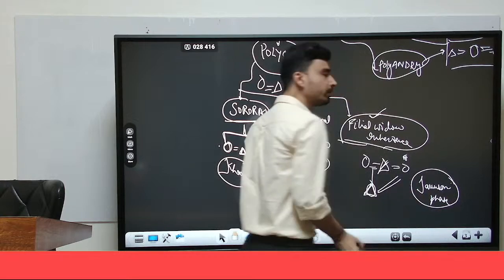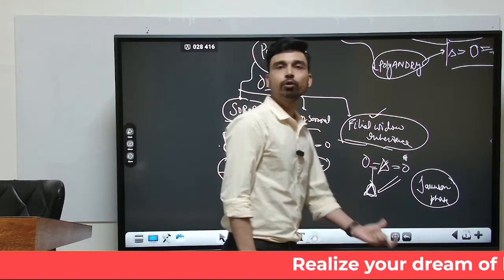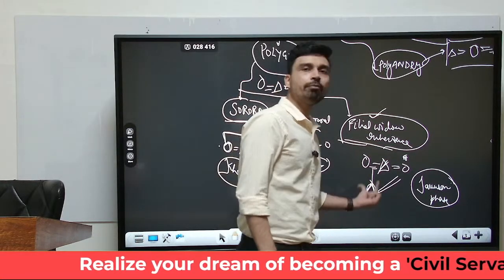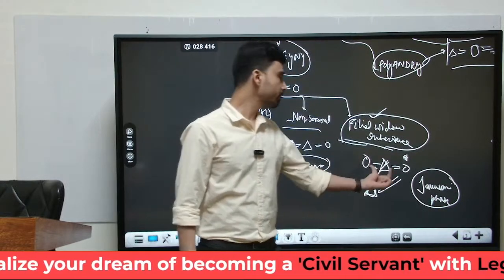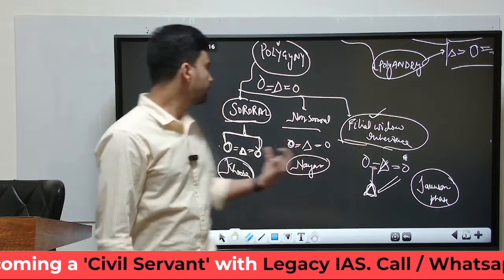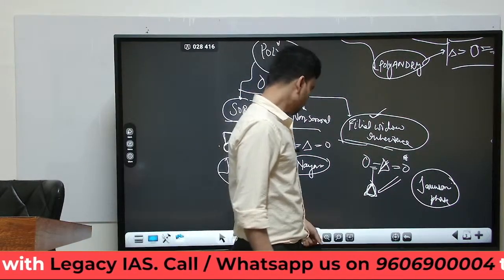And at the same time, some other tribes such as the Bantu tribe of Africa also practice filial widow inheritance. Again, to revise, what is filial widow inheritance? It is when a child, a male child, is marrying his stepmother only after the death of his father. So these are the three major types of polygyny: sororal, non-sororal, and filial widow inheritance.